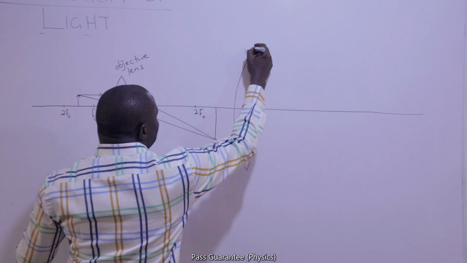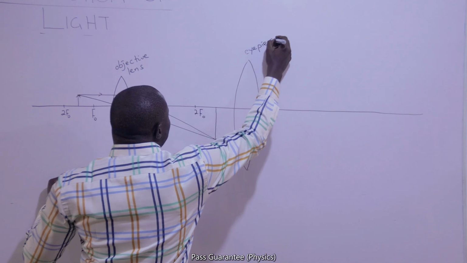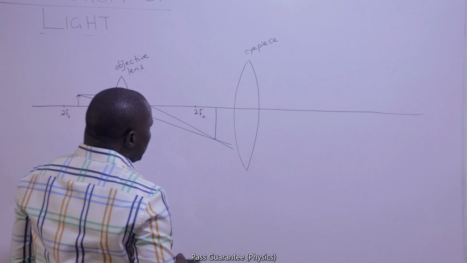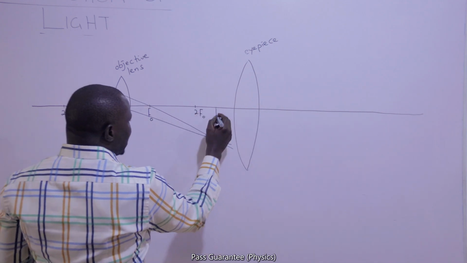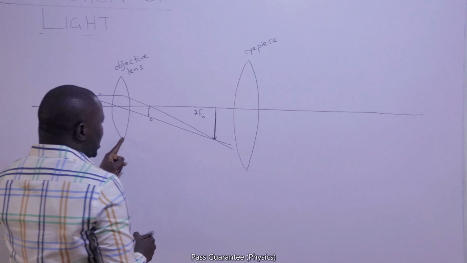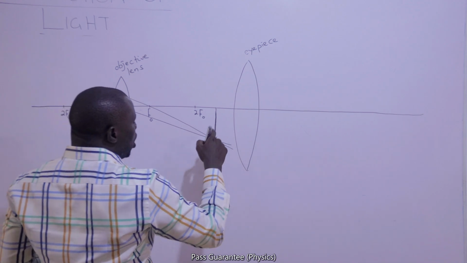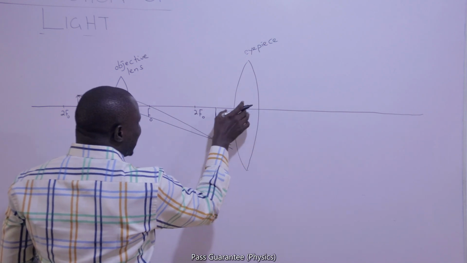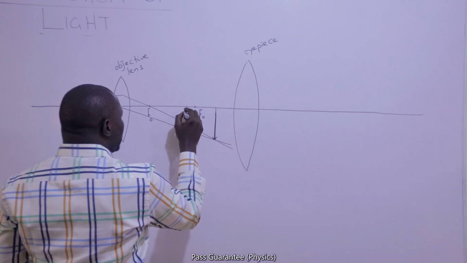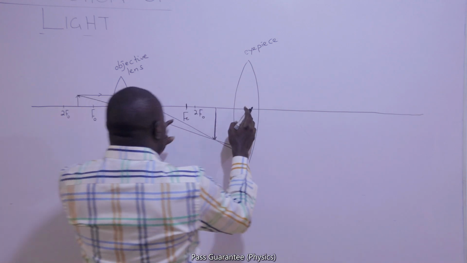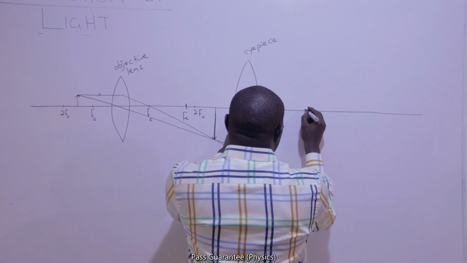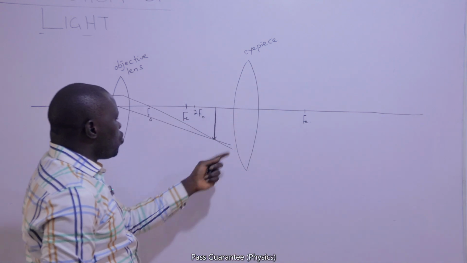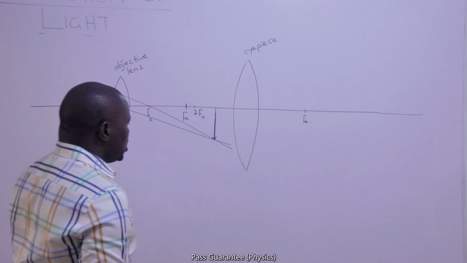This will be called the eyepiece because this is what I will now have to look through. This is the eyepiece lens, or just the eyepiece. Now, I'll bring it close enough so that the image of the first lens, which is going to be the object of the eyepiece, will be between the eyepiece and its own F. Let's say the F of the eyepiece is here. So now the eyepiece is going to work on this image.